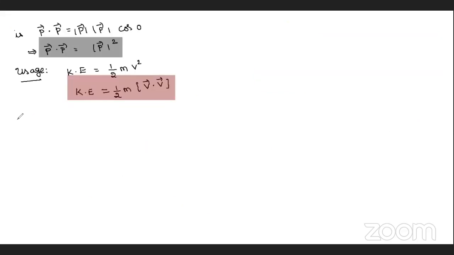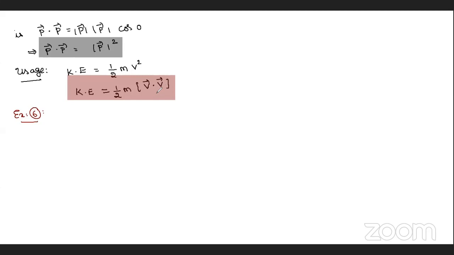Example 6. V cross V is not V square. Later we will come to know why it is not V square. V cross V is different, V dot V is different.